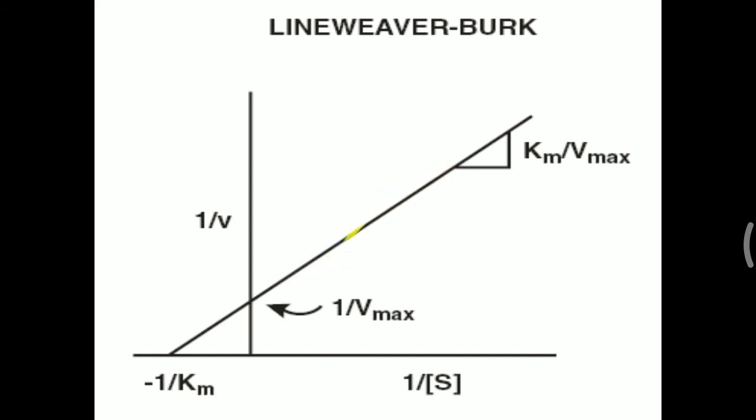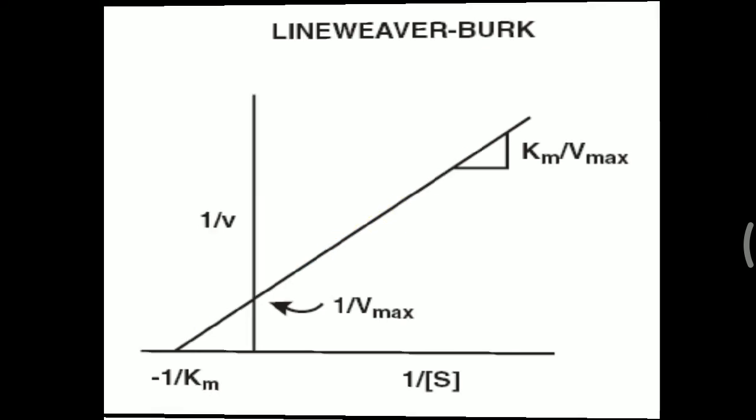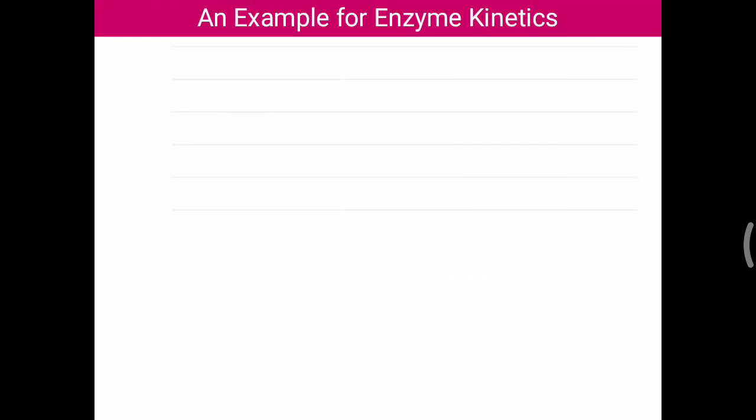This line is extended so that it cuts the y and x axes. Where it cuts the y-axis, that is 1/V0 at infinite substrate concentration, which is the maximum velocity, so it gives 1/Vmax. In the same way we get the Km value, or Michaelis constant, from where the line cuts the x-axis. That is the importance of getting Vmax and Km with a limited concentration of substrate, and the importance of this double reciprocal plot.